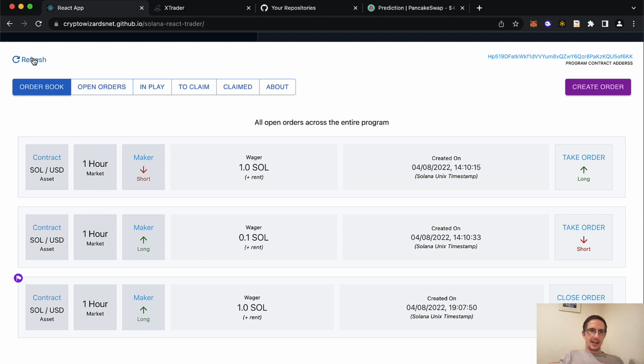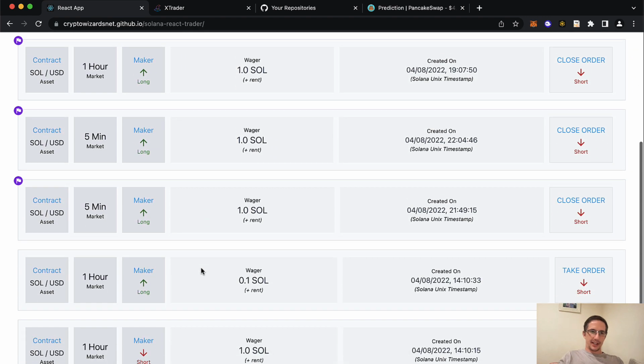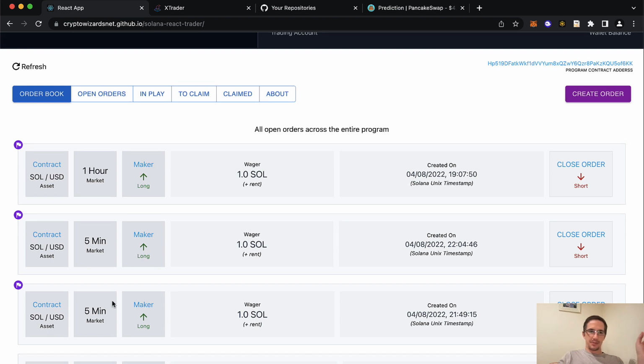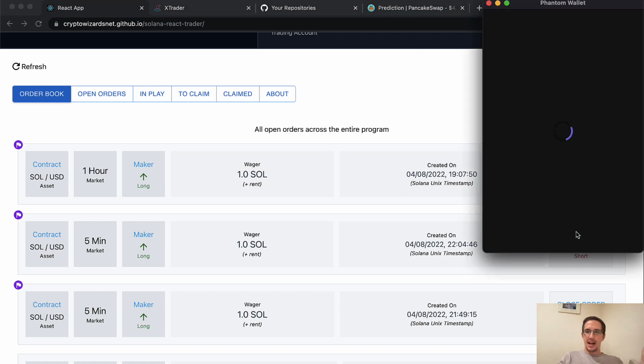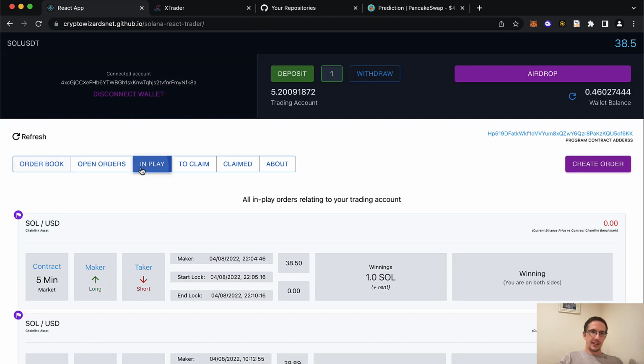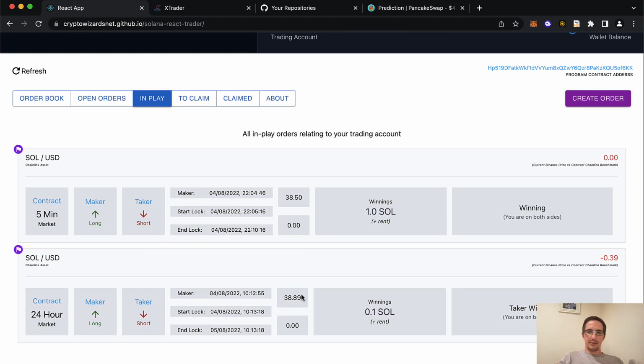I can close that. Now, if I refresh the data from the blockchain, I can now see my orders here. So here's the 5-minute order. And there was another one I placed before, by the way. I just hadn't refreshed it. But here you can see I've gone long, and that's happened here at 2204. Now we're at 2205. I could go and close my order. Let's say that actually, I don't want someone to take that because now I've changed my mind. I could just go here, select this and close my order, and I'm out, right? I'm out of the trade. If I go and refresh this, you'll see that it's now in play. And if I wait 5 minutes, I can just go and claim the liquidity back from that order.